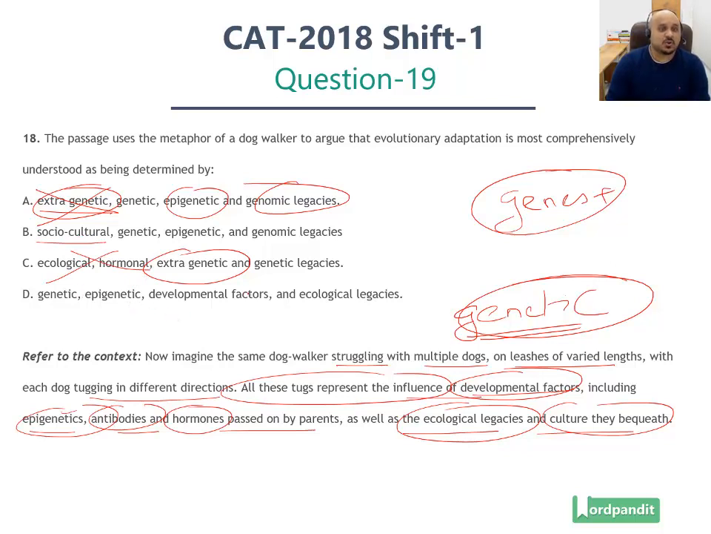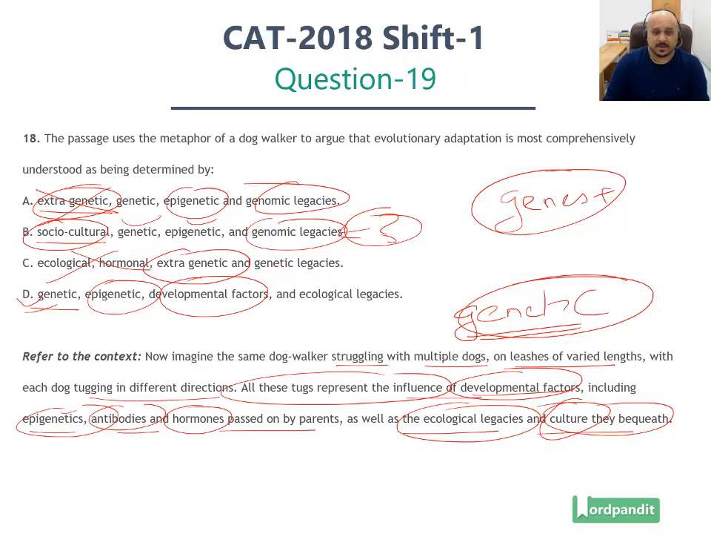Option number B says socio-cultural. We know cultural, but there is no mention of socio-cultural, so that's a problem. Genetic and epigenetic are fine. Genomic legacies, again, there is a question mark, not directly mentioned, right? Whereas option number D, genetic, is the basic dog leash. Epigenetic is mentioned here. Development factors are mentioned here, and ecological legacies, ecological factors are mentioned here. So option number D finds all the four parameters mentioned, no ambiguity. Nothing that we have to extrapolate, nothing that we have to derive on our own. Hence, option number D is the valid answer here, and the other options are ruled out.